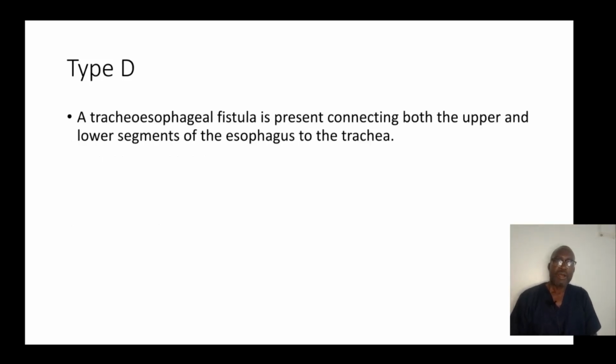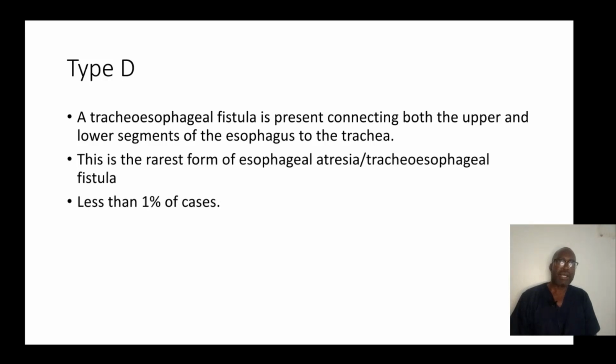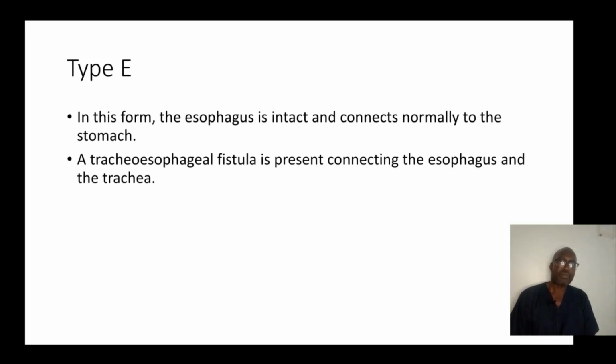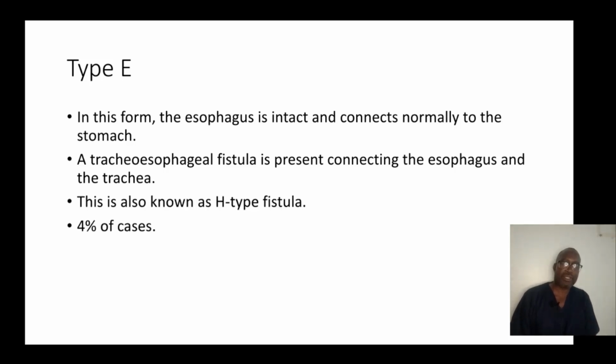Type D, we have a tracheoesophageal fistula connecting both the upper and the lower segment of the blind ending esophagus to the trachea. This is the rarest form of esophageal atresia and tracheoesophageal fistula. It occurs in less than 1% of cases. In type E, the esophagus is intact, connecting the esophagus to the stomach. A tracheoesophageal fistula is present, connecting the esophagus and the trachea. This is also known as the H type. It occurs in 4% of cases.